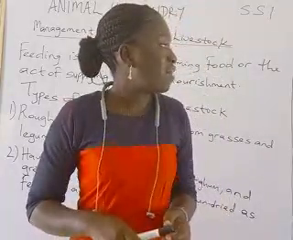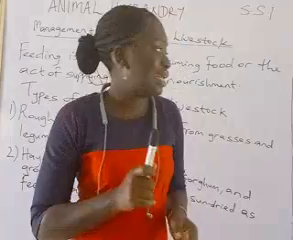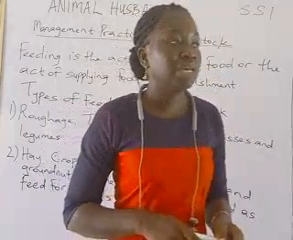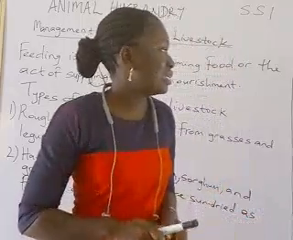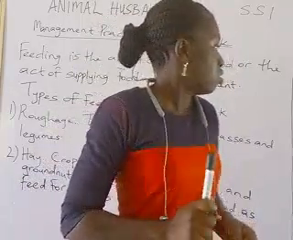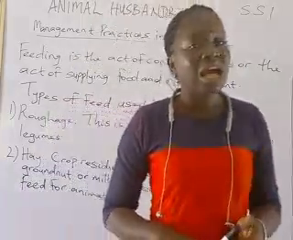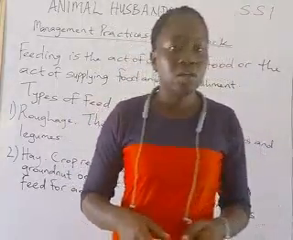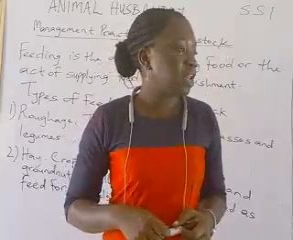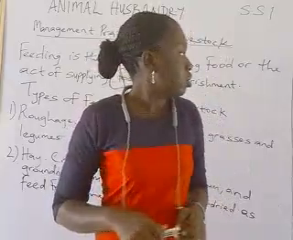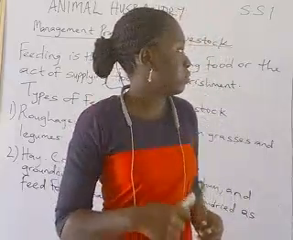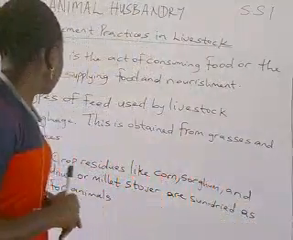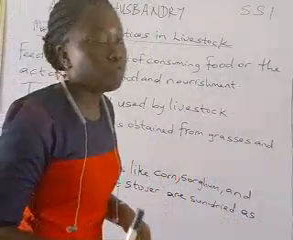So poultry raised in intensive system is usually fed with concentrate, and these concentrates are energy giving feed. They provide energy to the poultry animals. So we have roughage, hay, and silage for ruminant animals.